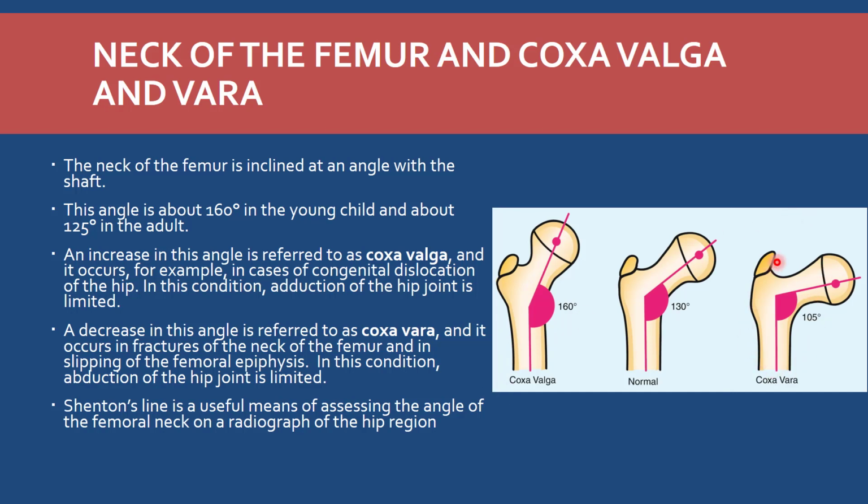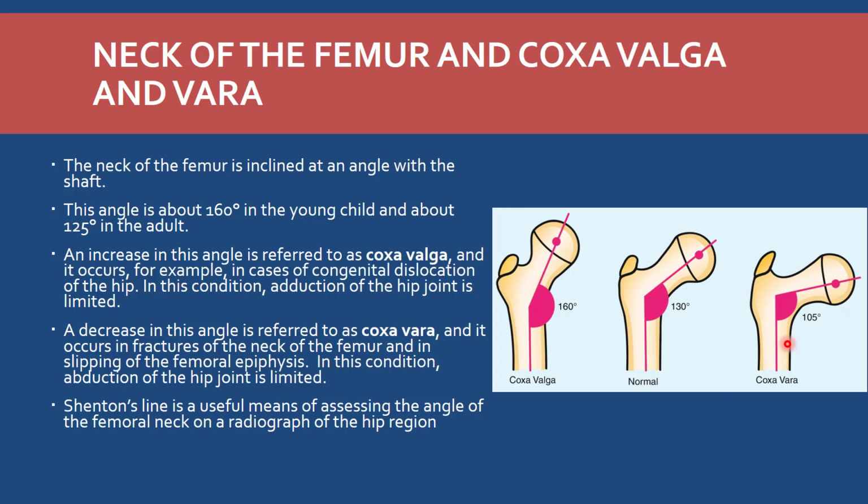Sometimes this angle decreases from the normal 125 to 130 degrees to 105 degrees. This condition is called coxa vara. It is present if there is a fracture of the neck of the femur or slipping of the femoral epiphysis. In this condition, abduction of the hip joint is limited. There will be no abduction of the hip joint.